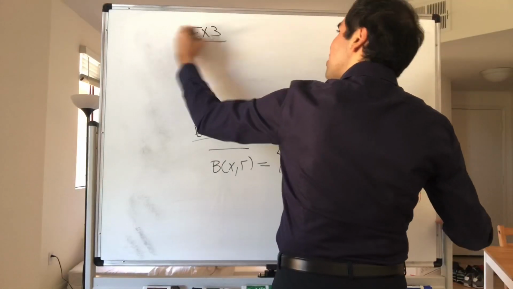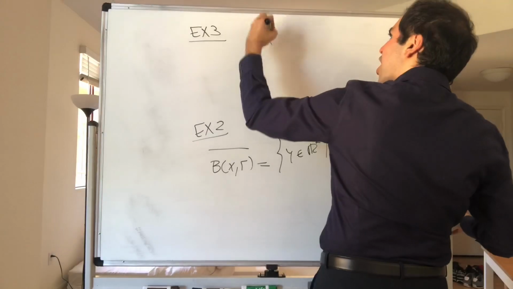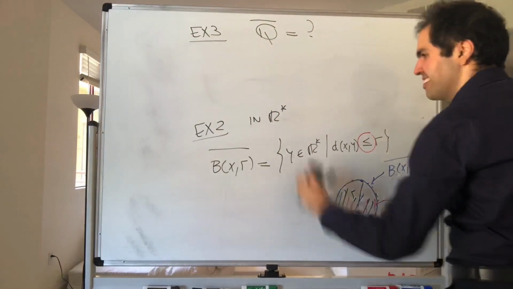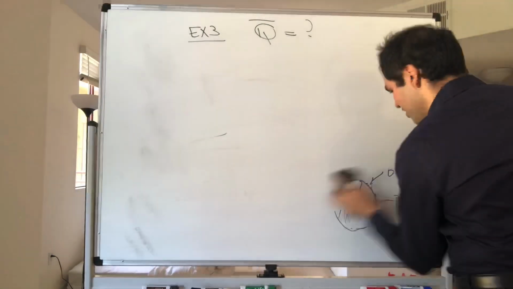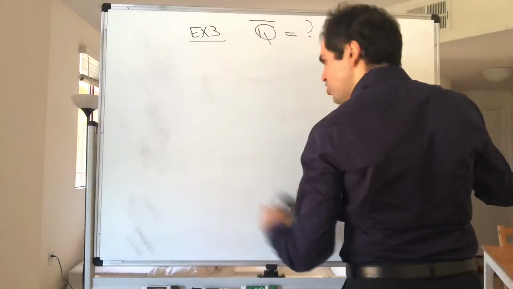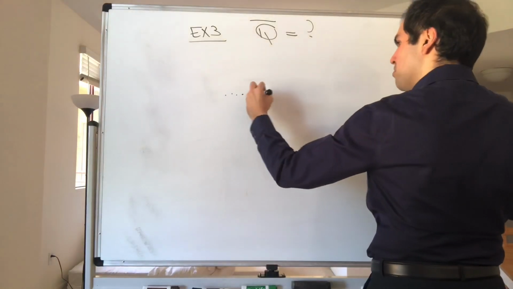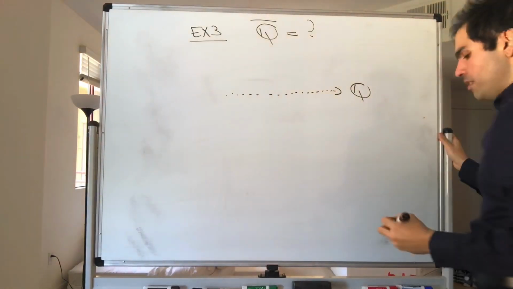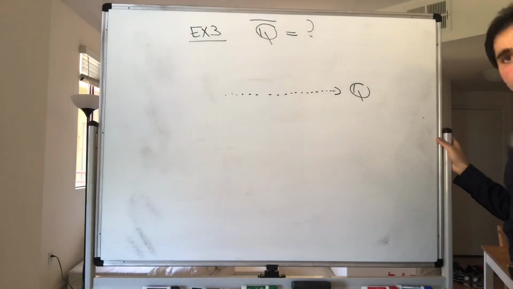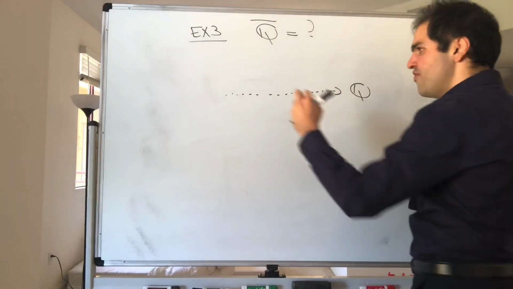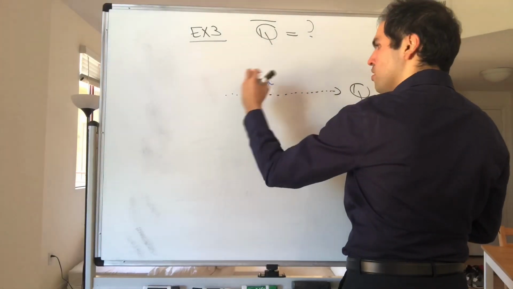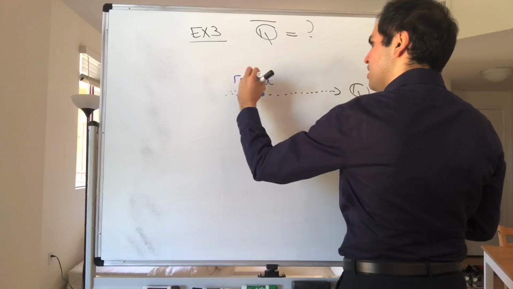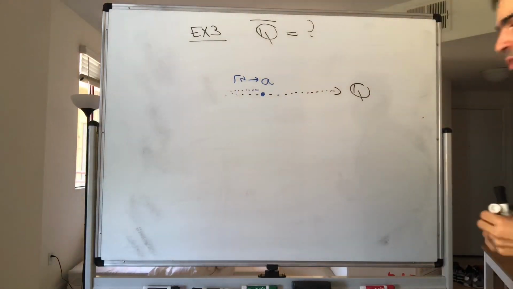Alright, and moreover, let's see what the closure of the rational numbers is. And that's super, super interesting. Because you see, the rational numbers are a pretty dusty set. It looks something like that. But now, remember this beautiful fact. If I give you any real number, there's actually a sequence of rational numbers that converges to that number a.